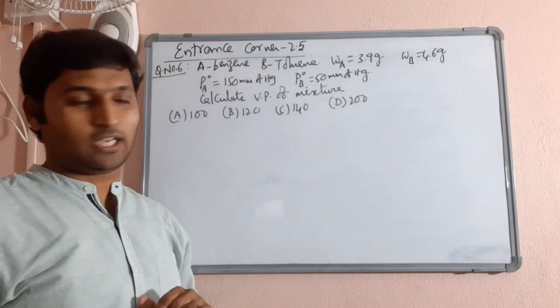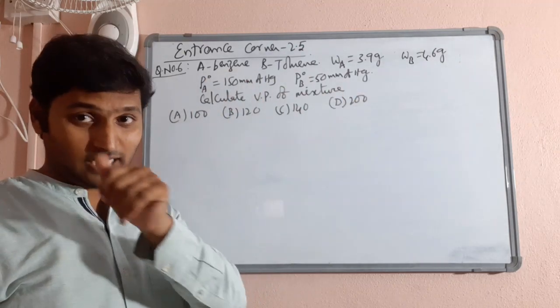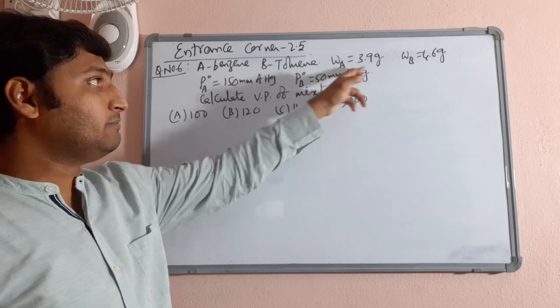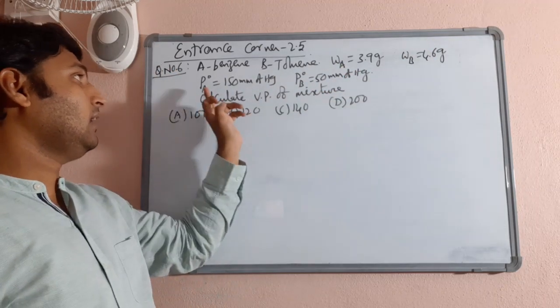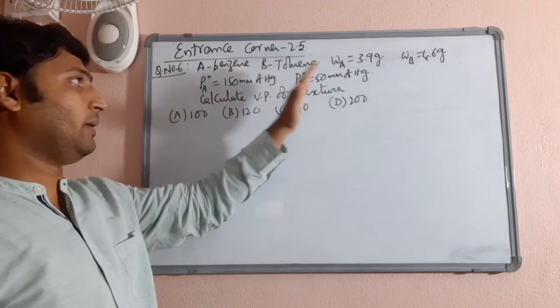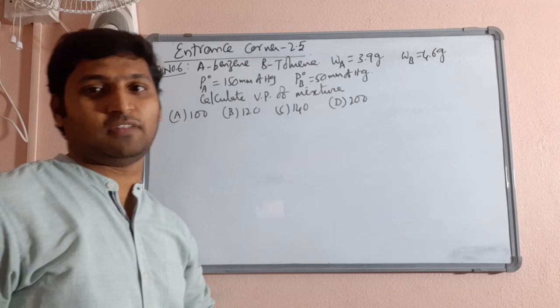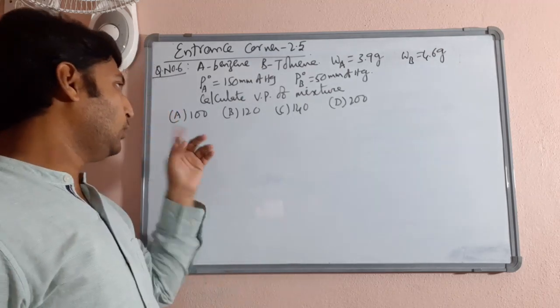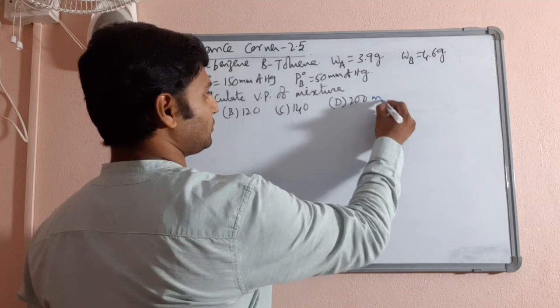Benzene and toluene are the two liquids. I took benzene as A and toluene as B for convenience of writing further. Weight of benzene is 3.9 grams, weight of toluene is 4.6 grams, and pure liquid vapor pressures are given. Now he is asking you to calculate the vapor pressure of the mixture. Look at the options: 100, 120, 140, 200 millimeters of mercury, of course.